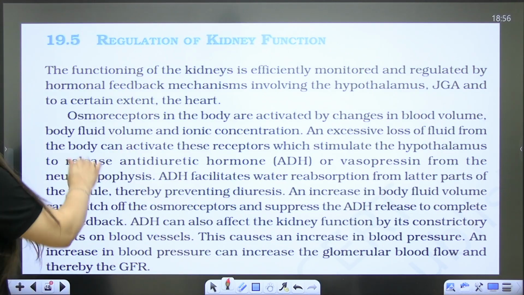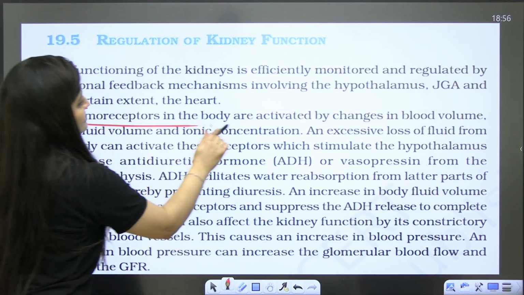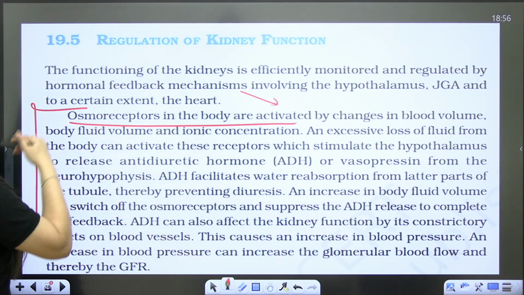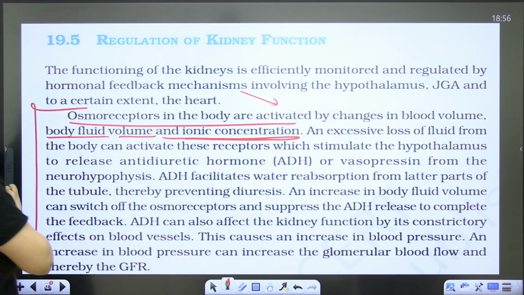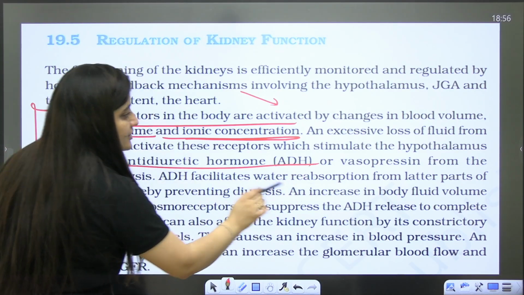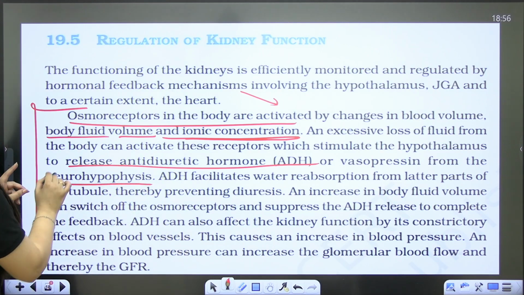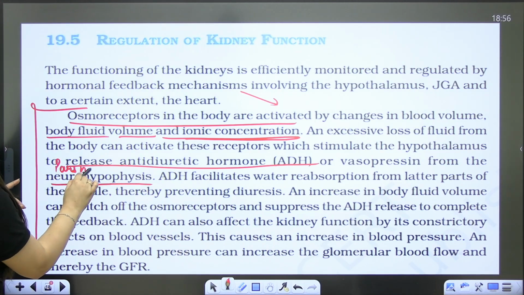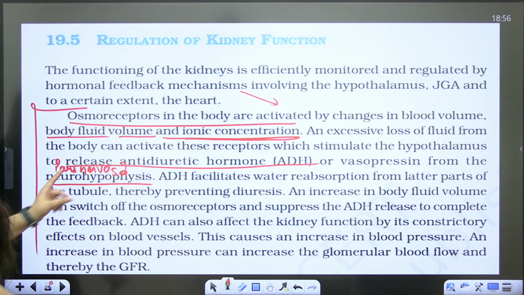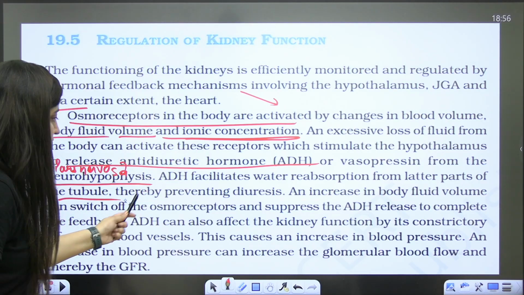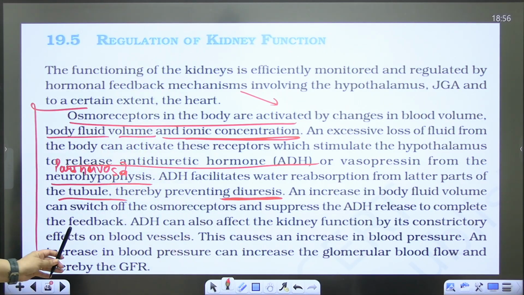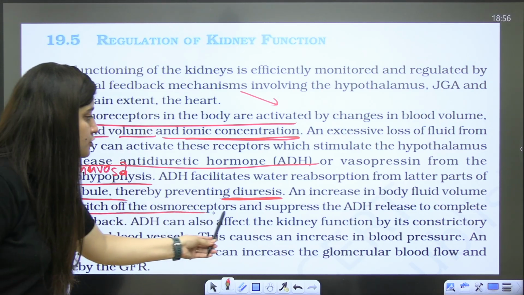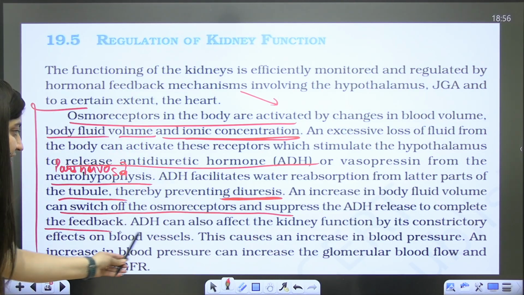Here you can see the role of ADH also. Osmoreceptors in the body will be activated when there is a change in blood volume, body fluid volume, and ionic concentration. Those receptors will stimulate the hypothalamus to release ADH or vasopressin from the neurohypophysis, that is the pars nervosa, the posterior lobe of the pituitary. So water reabsorption from the distal part of the tubule will be there, and excess urination will be prevented. An increase in body fluid volume will switch off the osmoreceptor and suppress the ADH.